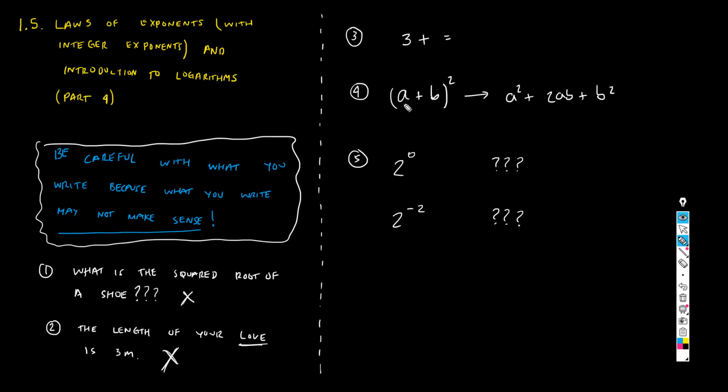Writing this 3 plus equals, trying to add this thing to 3, does that make sense? Clearly not, because our understanding of this symbol and this symbol and this symbol does not allow us to write this expression and make it logical or sensible.